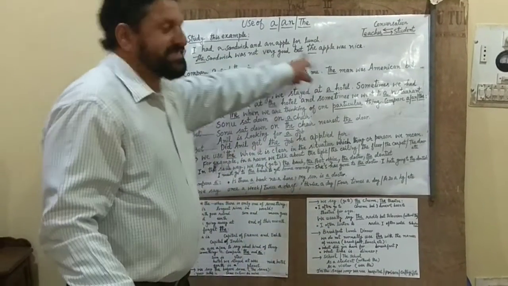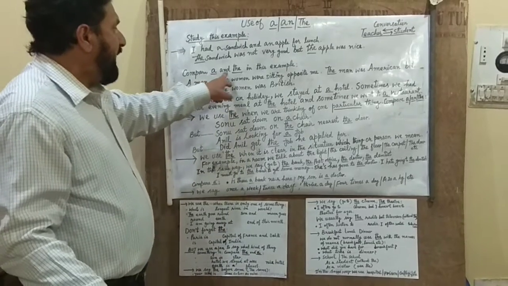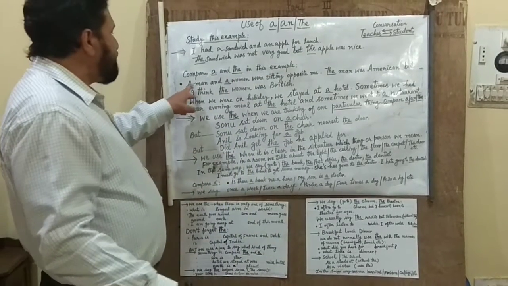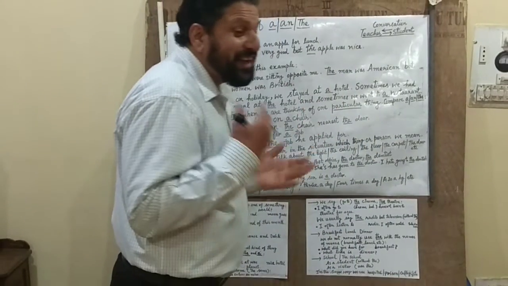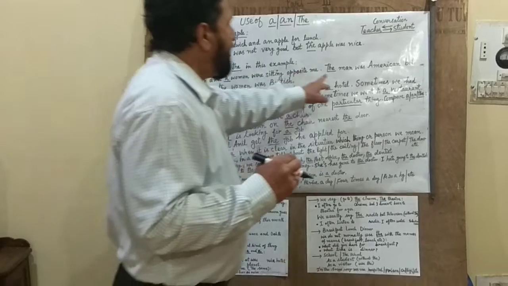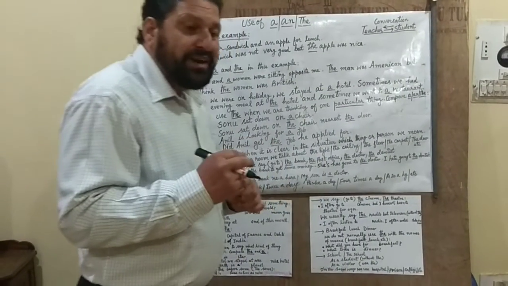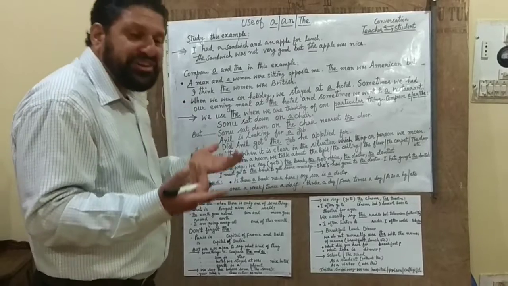The sandwich, the apple. Here, compare a and the in the example. A man and a woman were sitting opposite me. The man, now the idea is clear. The man was American, but I think the woman was British.